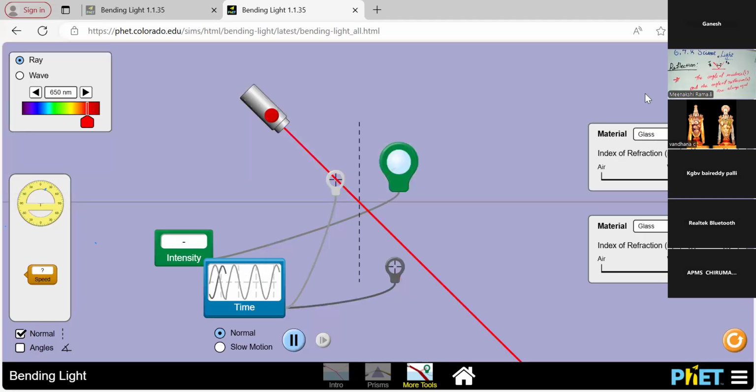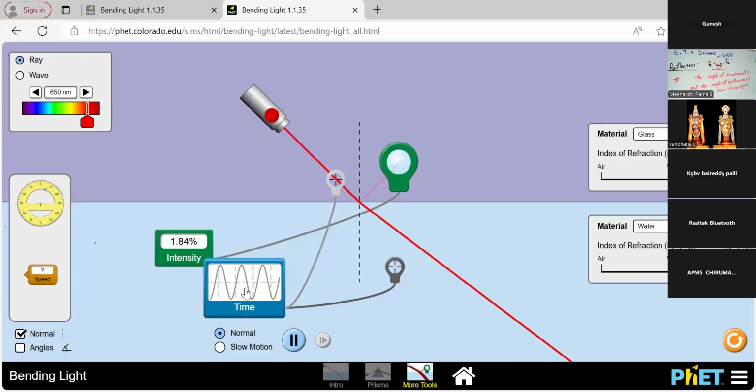This is the glass part. See that there is no line here because I'm changing the medium of this glass part. Glass into glass, there are no changes. Now I change glass into water. How is it? There is no line, only one. The speed is shown as normal.